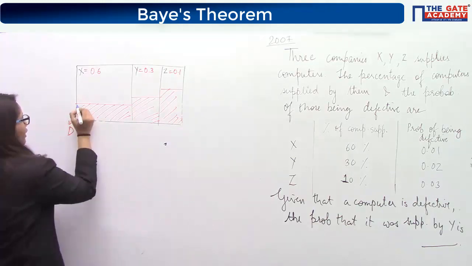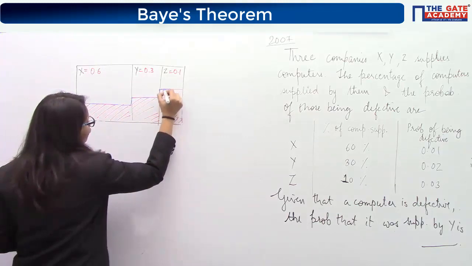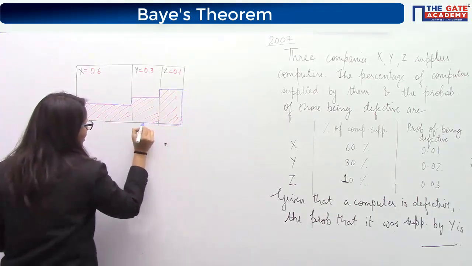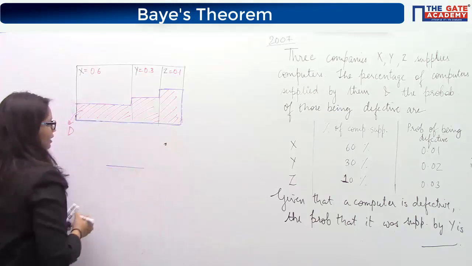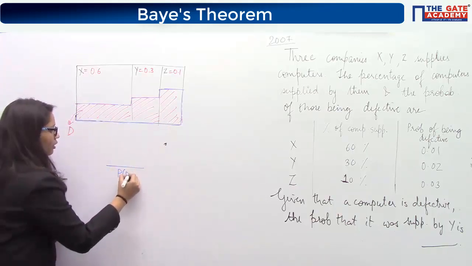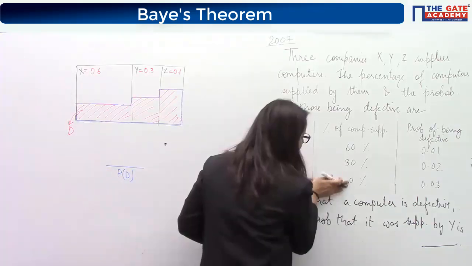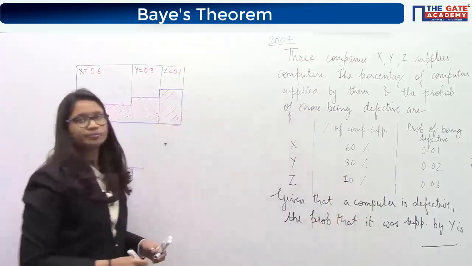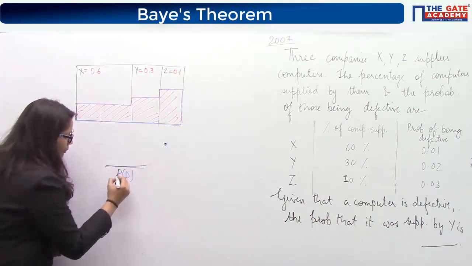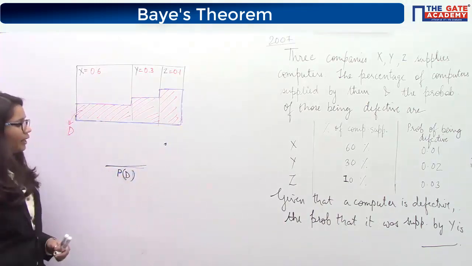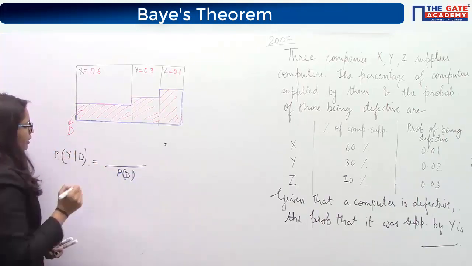Now what is given to you is that if the computer is defective, it will fall in this blue boundary. Yes or no? If you are given that the computer is defective, the computer will definitely lie in this blue boundary. So the sample space for this will be the probability of the computer being defective. Here it is 10% over here. Okay, so this will be your sample space: if you know that the actual product is defective, then what is the probability of Y?